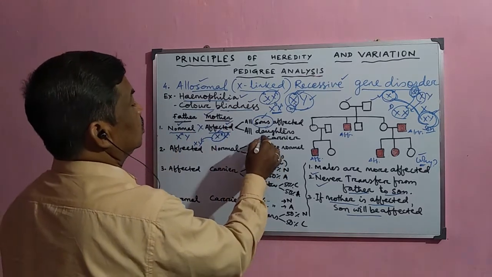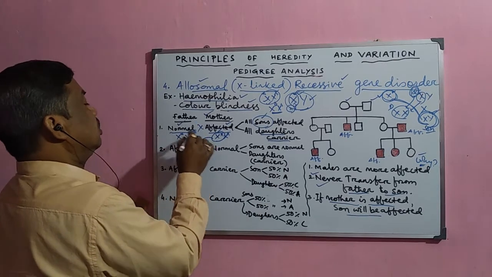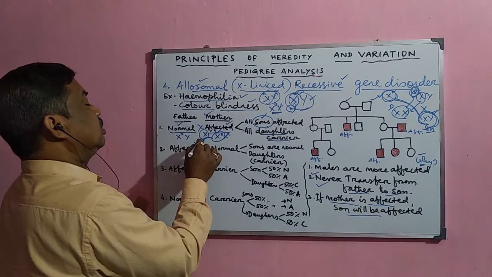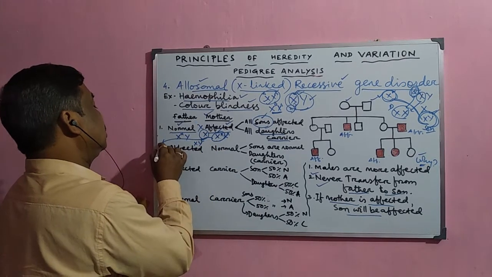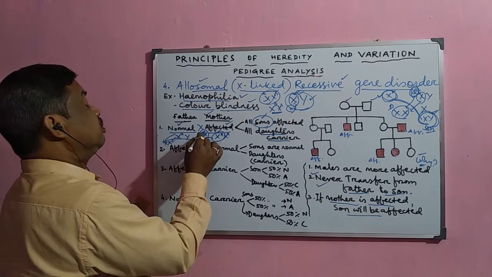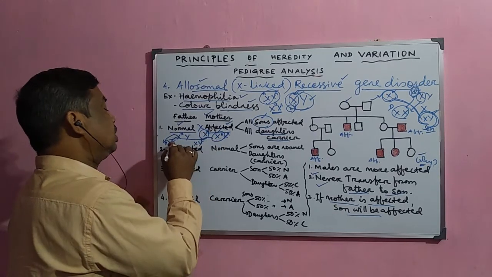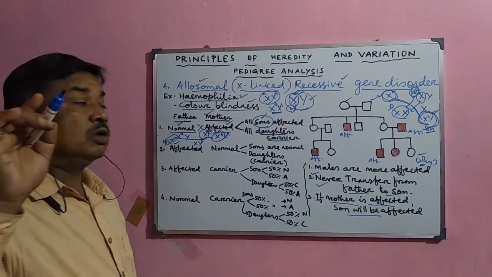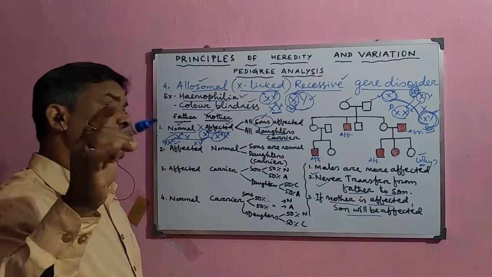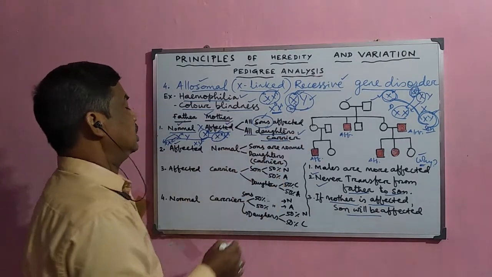Now, all daughters will be carriers, because one X chromosome from the mother will go to the daughter. It is XX, so one from the father, one from the mother. If the mother's chromosomes have the defective gene, then one defective gene will definitely go to the daughter. So all the daughters will be carriers here.